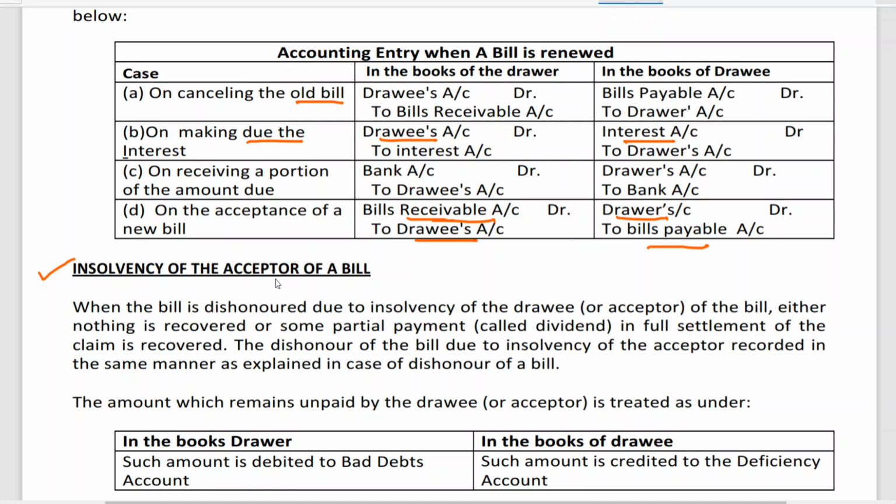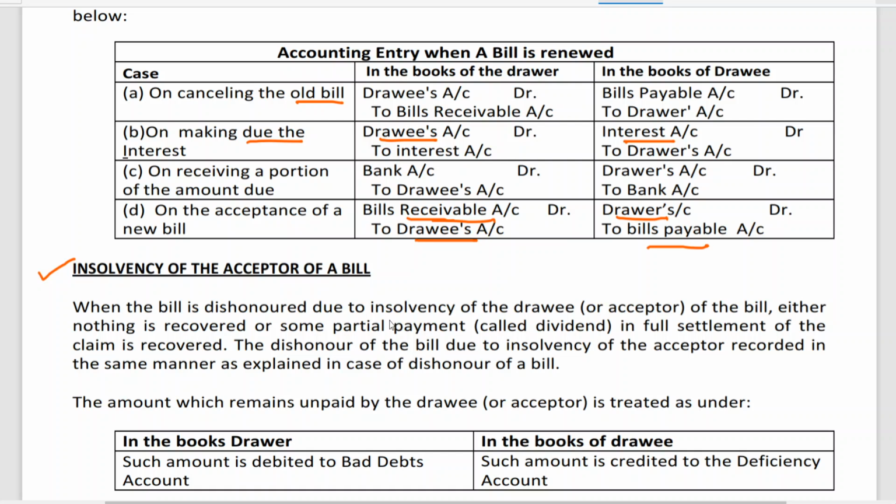Insolvency of the acceptor after a bill. Insolvency arises due to bankruptcy. Bankruptcy means the drawer is unable to make a payment and he files an IP, an insolvency petition, which we have learned in general in this topic. He files an insolvency petition in the court of law saying my properties are less than my liabilities and I can't make payment. If the court declares such a person insolvent, then it is called insolvency.